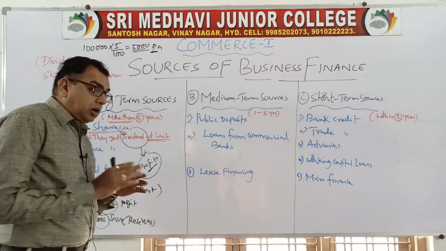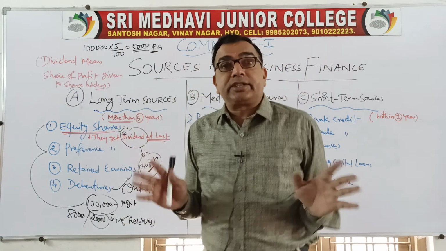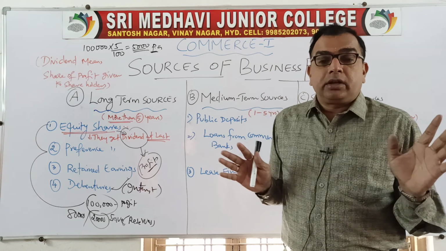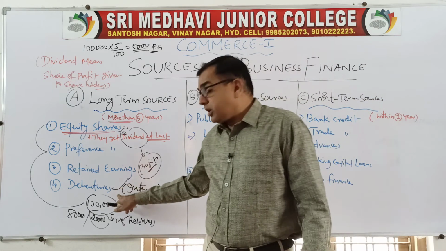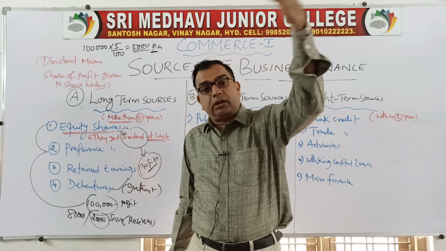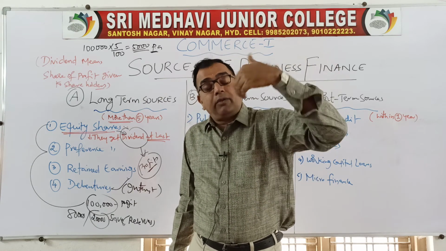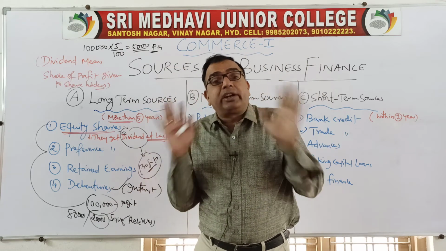Debenture holders will not have any voting rights. They are the outsiders. Debenture holders are the outsiders. They cannot participate in the meetings. They do not have voting rights, which means while electing or appointing the board of directors, they cannot come to the company. They are really normal creditors.